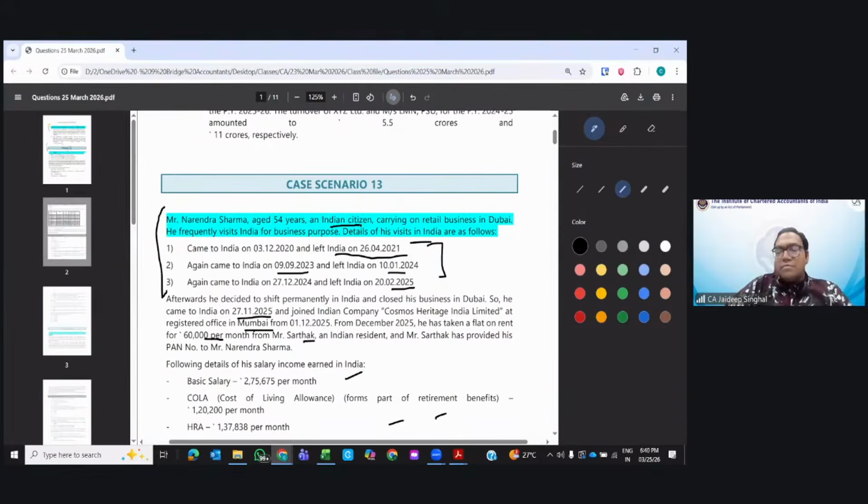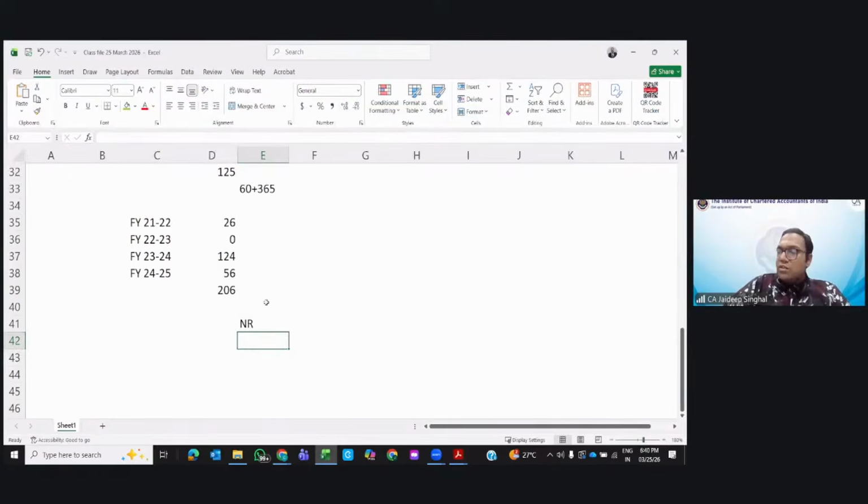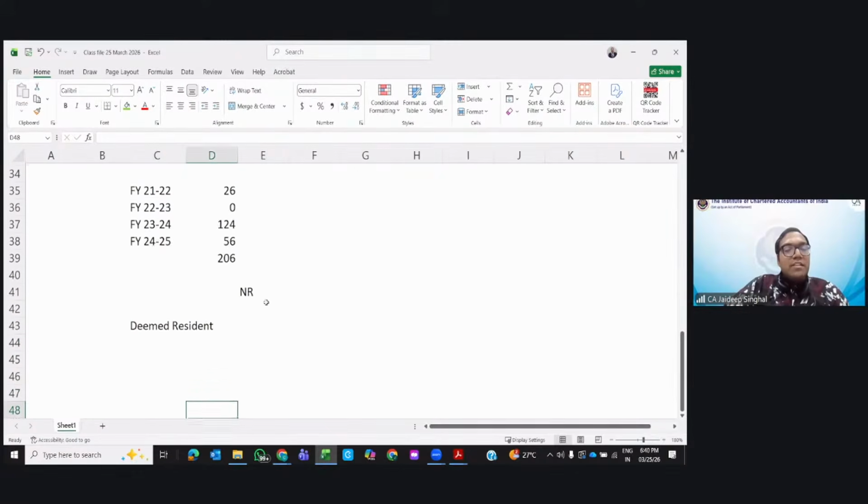Can you tell me his income from India? Is his income from India more than 15 lakhs or not? See here, his income is 275 into 4 months, and then all of this is more than 15 lakhs. So can I say he is a deemed resident? Why is he a deemed resident? Because in Dubai there is no tax, so he will enjoy a tax haven. That's why he will be called a deemed resident.